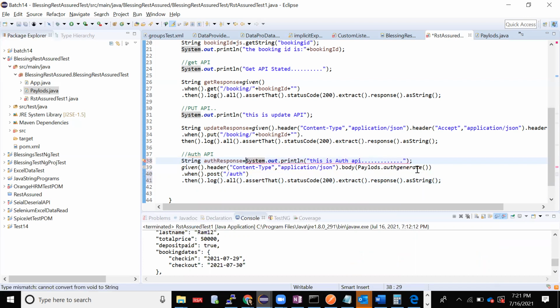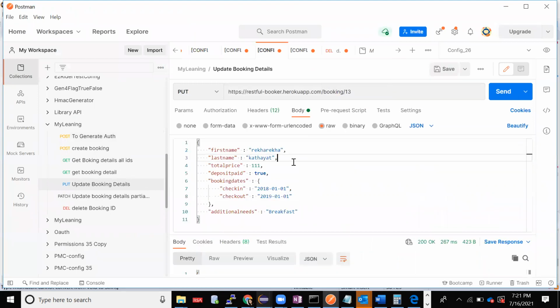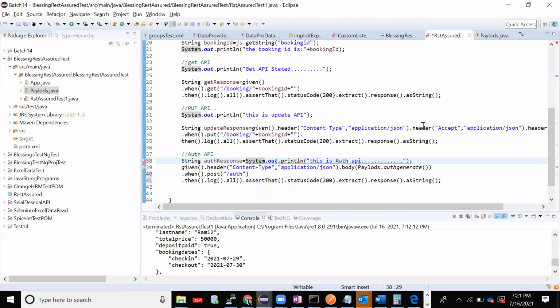I think I missed one thing here in the put API. I have missed the body. I'll copy this and make this also.